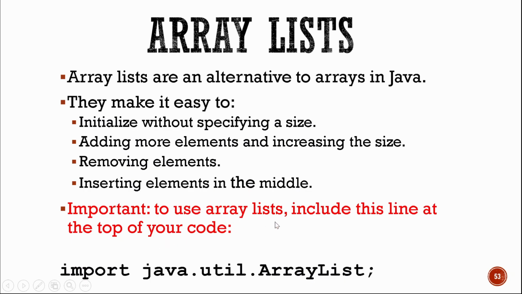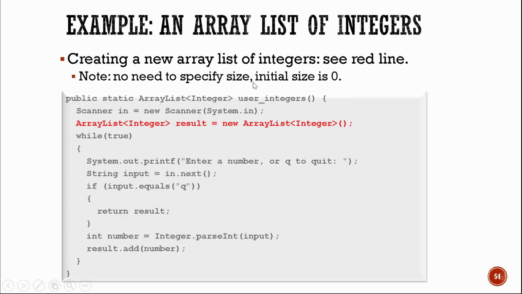To use ArrayList, include this line at the top of your code. This is the package that you have to include once you use ArrayList. Example, this is an ArrayList of integers. This is how you will declare an ArrayList with an integer declaration, creating a new ArrayList of integers. See the red line. This is how you declare an ArrayList. Note, no need to specify a size.